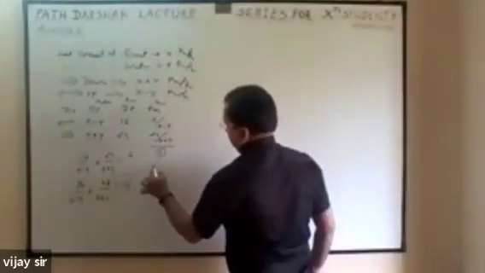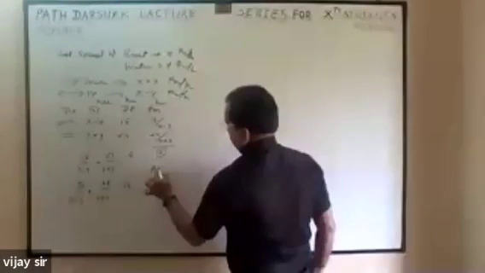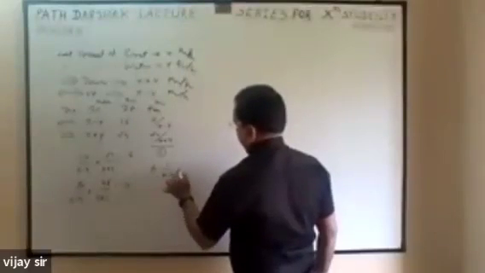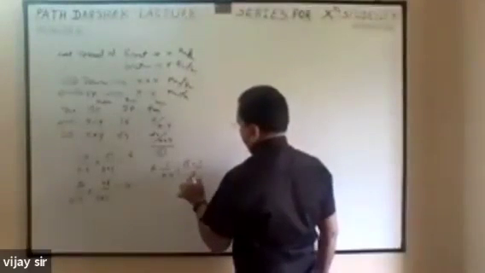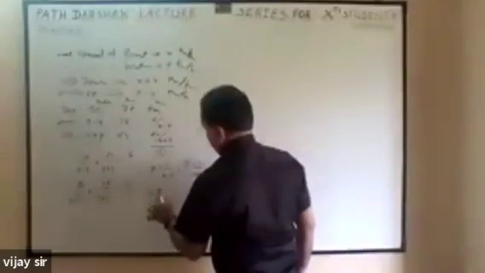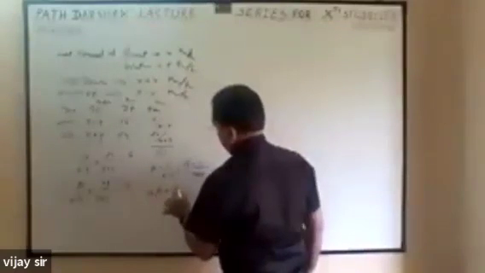Correct. Then a is equal to 1 by x minus y, and b is equal to 1 by x plus y. So this equation will be 16a plus 24b is equal to 6.